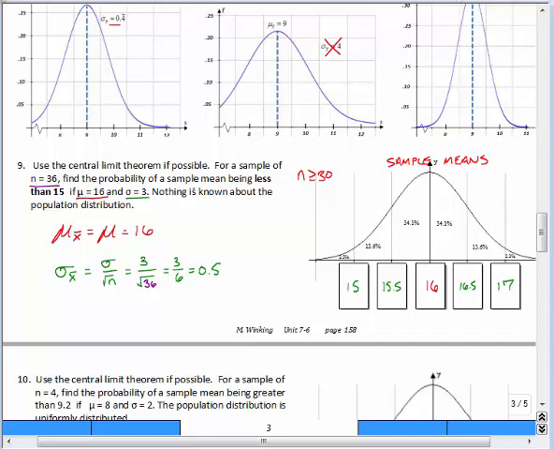It wants to know, what is the probability of the sample mean being less than 15? So that's something we can see using just the empirical rule. 15 is right here, and the chance of the sample being less than 15 would simply be what's right there, 2.3%.